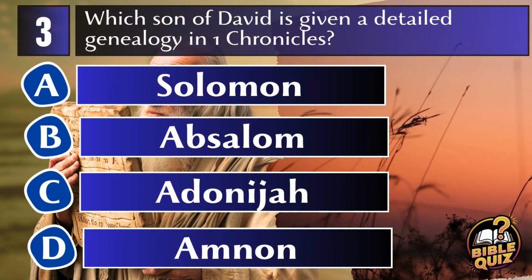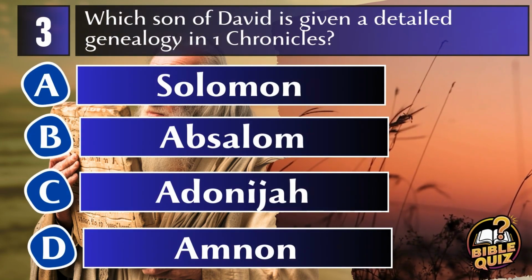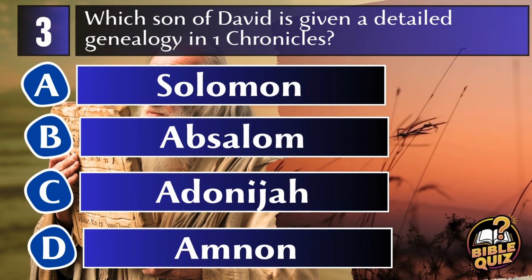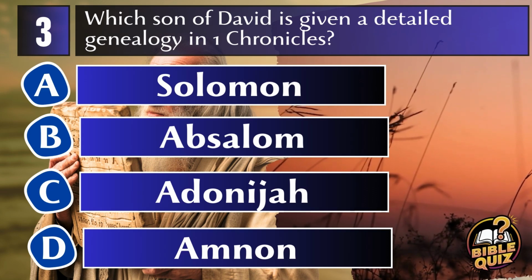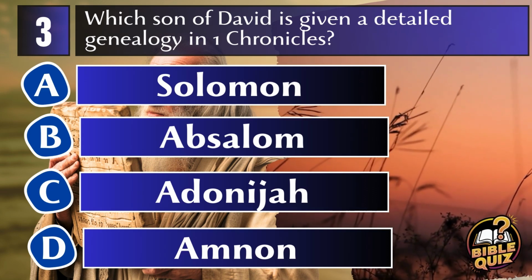Question 3. Which son of David is given a detailed genealogy in 1 Chronicles? A. Solomon. B. Absalom. C. Adonijah. D. Ammon.